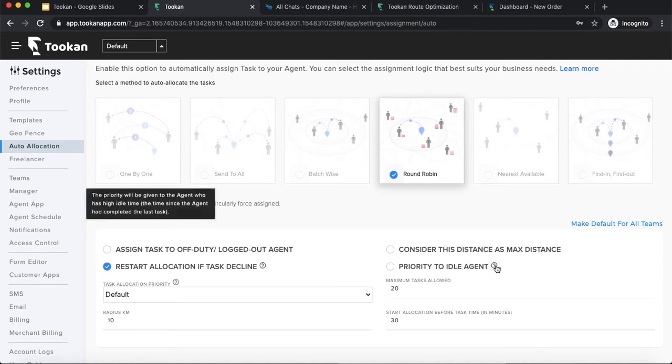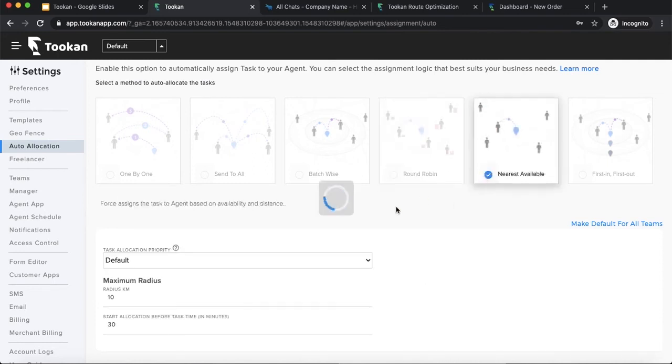Idle time is the time for which the agent has been idle, meaning the time between his last task and right now. That duration is called idle time. So I can give priority to idle agents. This idle time will be the third parameter acting for the allocation beyond number of tasks and distance, and I can enable that too. These parameters are already there in other allocation logics as well. So this was round robin.